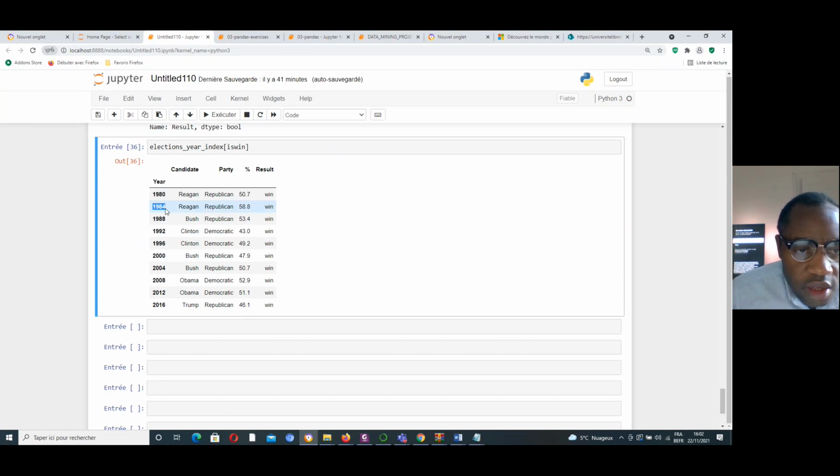In 84, Reagan from the Republican Party got 58.8 and won. In 88, Bush from the Republican Party got 53.5 and won. In 92, Clinton from the Democratic Party got 43% and won. In 96, Clinton from the Democratic Party got 49.2 and won.